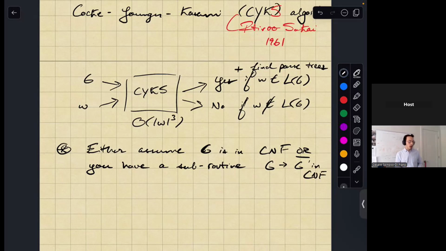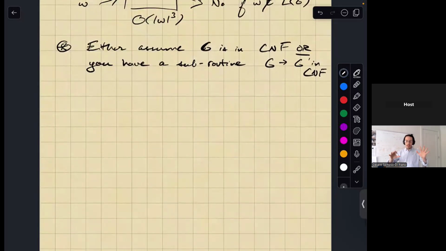Okay. So how does this algorithm work? It essentially relies on the fact that if my grammar is in CNF, all I really have is a binary parse tree, right?